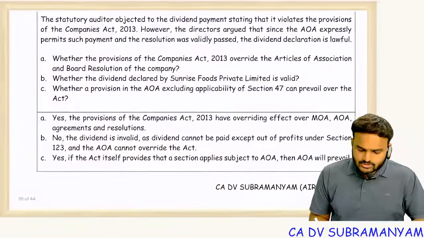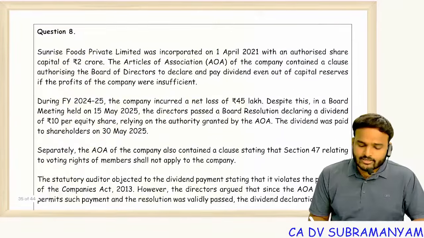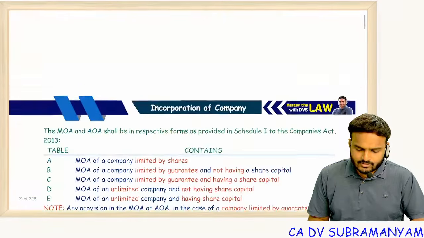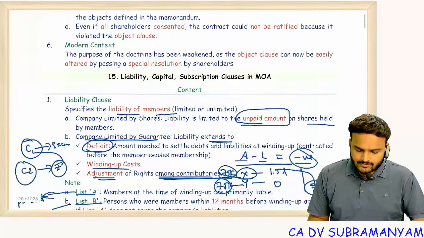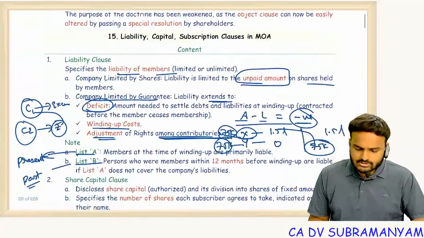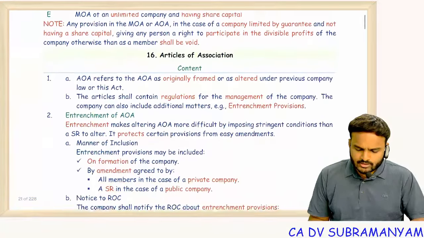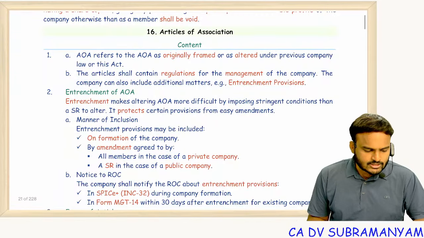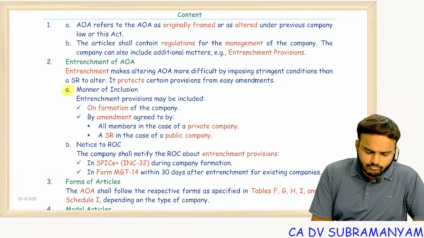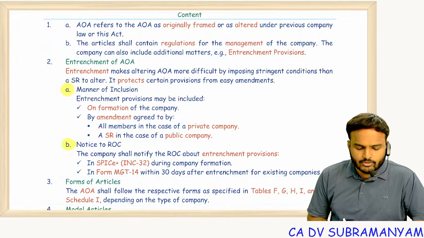So the next question is about the overriding effect of MOA and AOA, section 6. We will see. Liability clause completed, situation clause completed, all the clauses of MOA over. So now articles of association. In these articles of association, these two points, A and B, are very important.